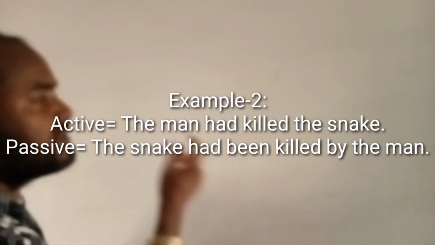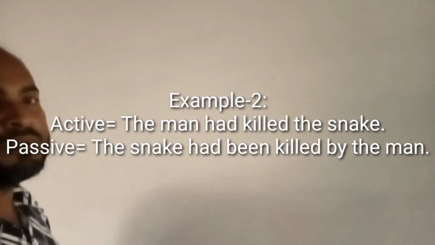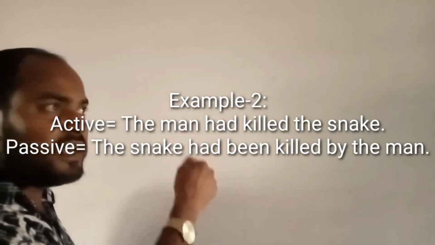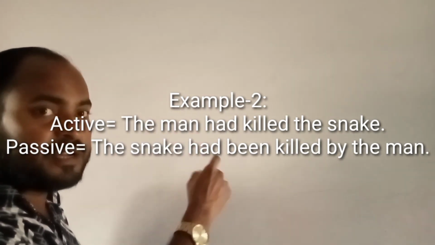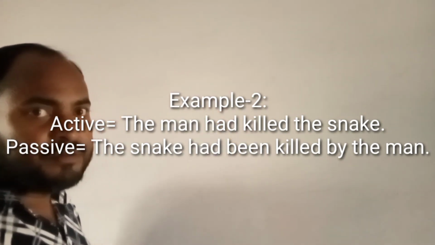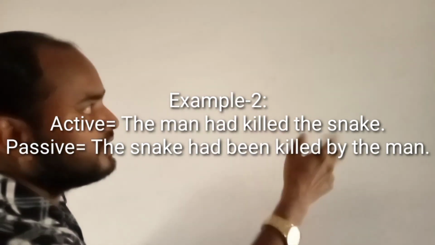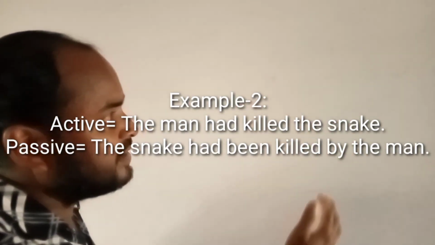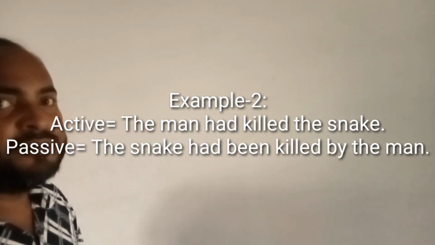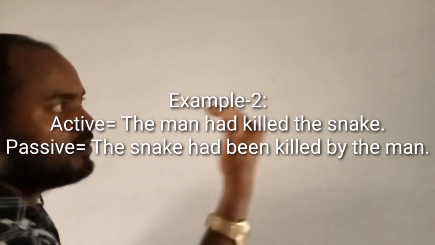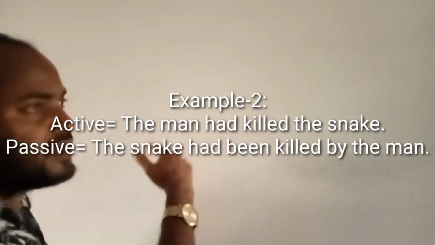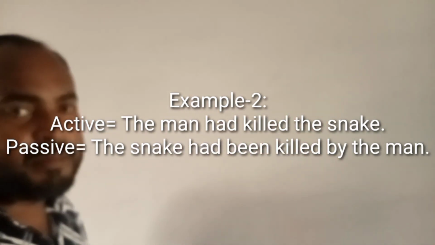At first, we have to write the object as subject form, then the auxiliary verb had, and been. Okay. Then the past participle form killed. In this case, there is no extension, and then by, and lastly the object form of the subject, the man.